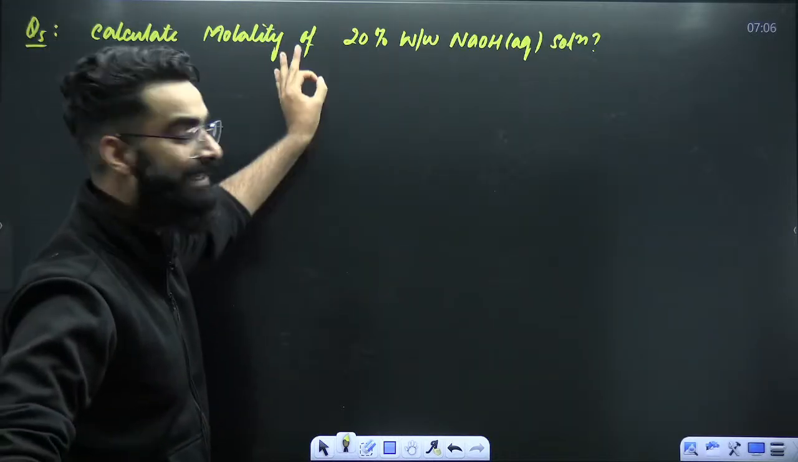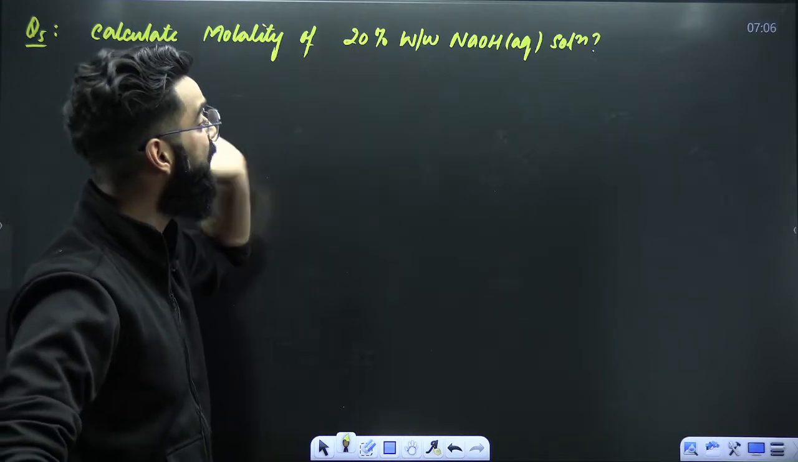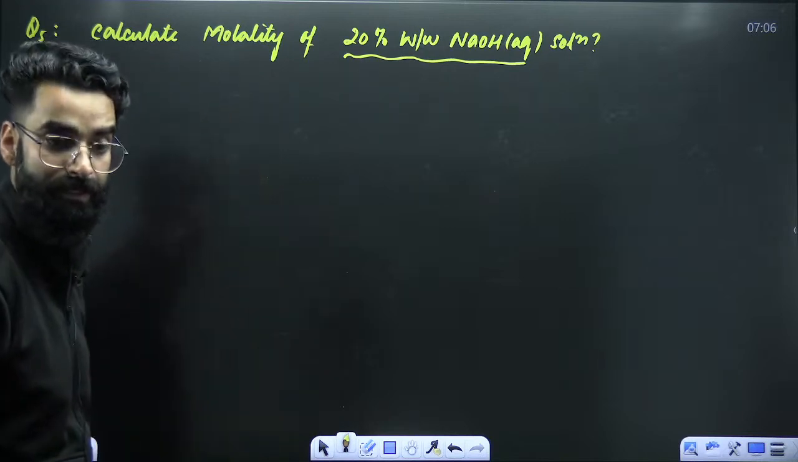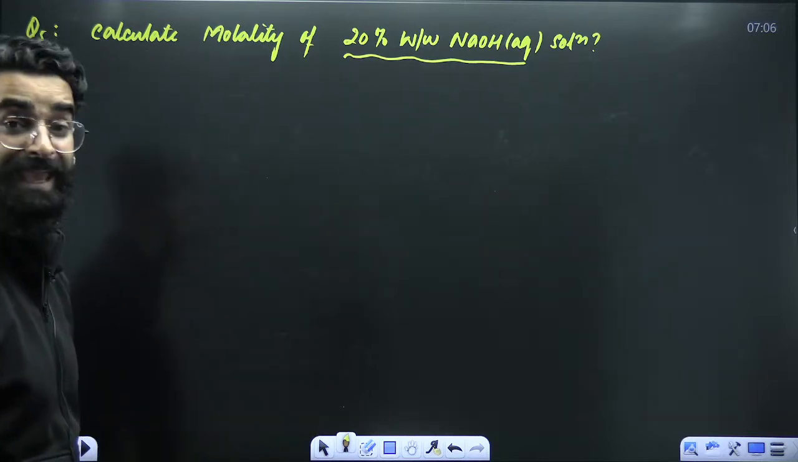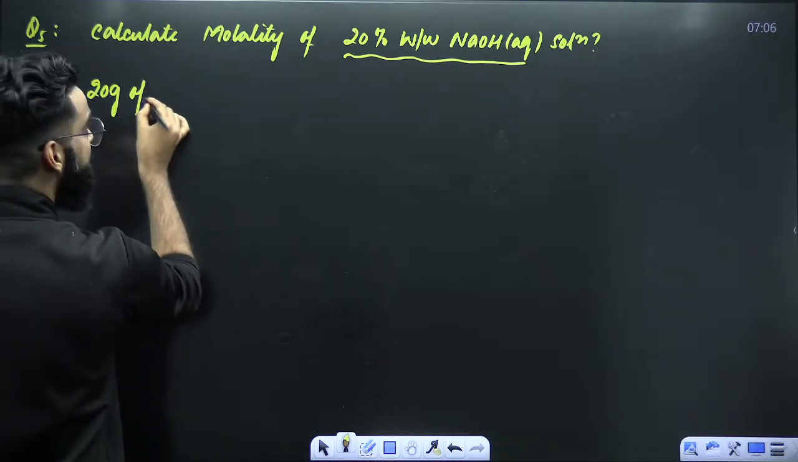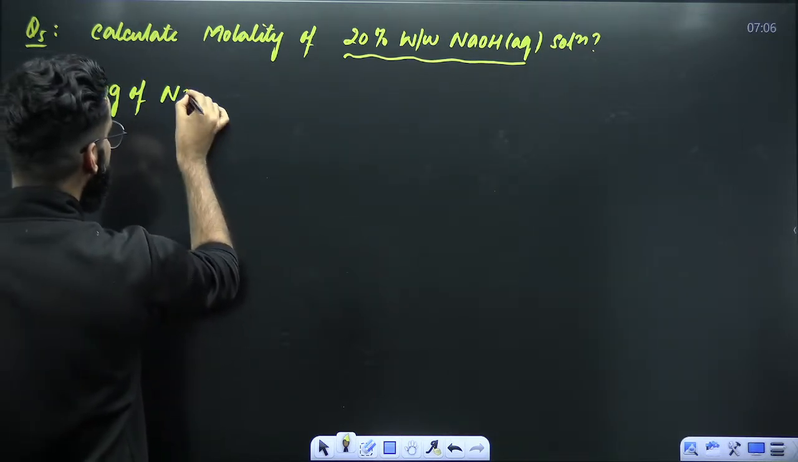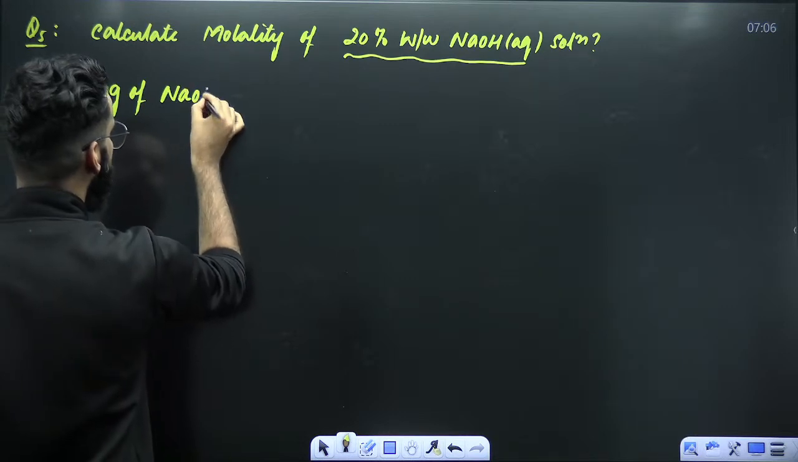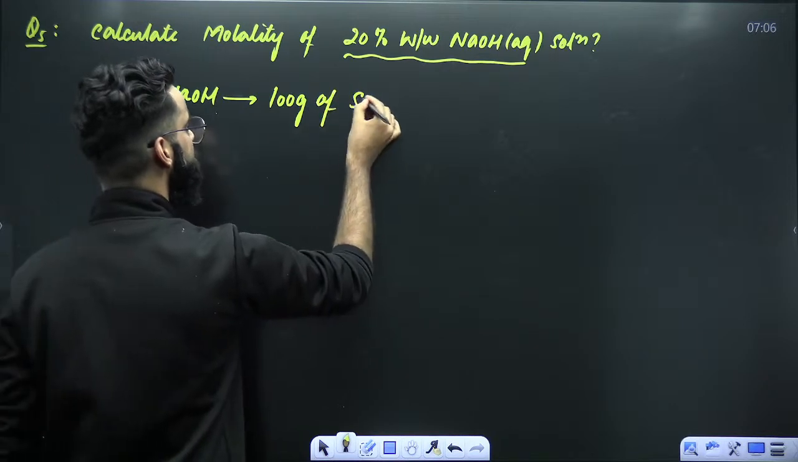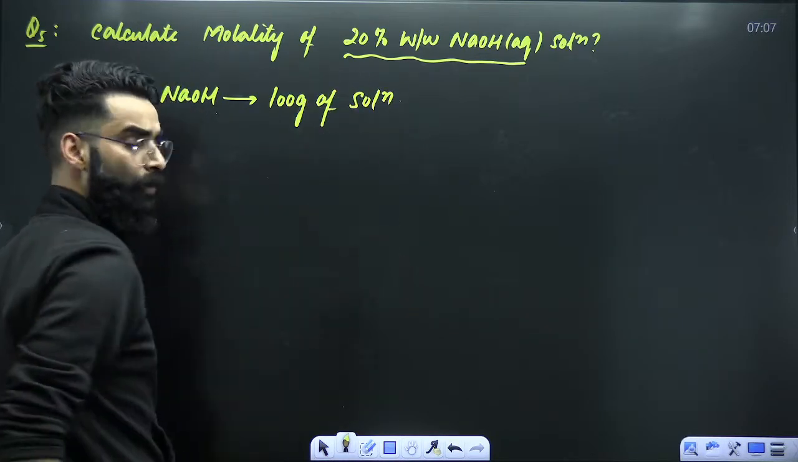Calculate the molality of 20% weight by weight NaOH aqueous solution. First of all, try to decode this statement. It is 20% weight by weight NaOH aqueous solution. What does it mean? It means that 20 grams of solute, 20 grams of NaOH, are present in 100 grams of solution. That's how you decode it.